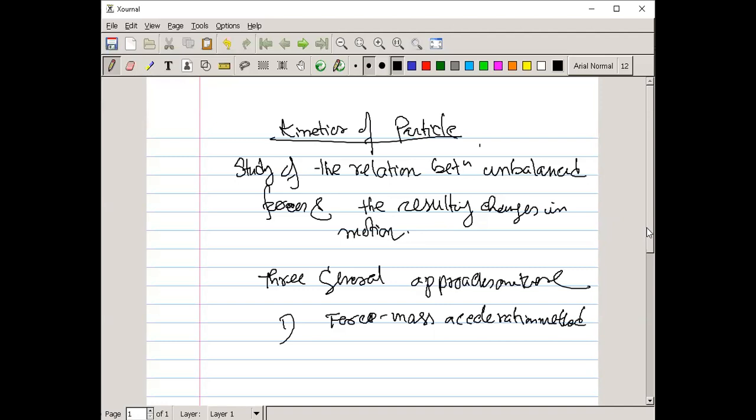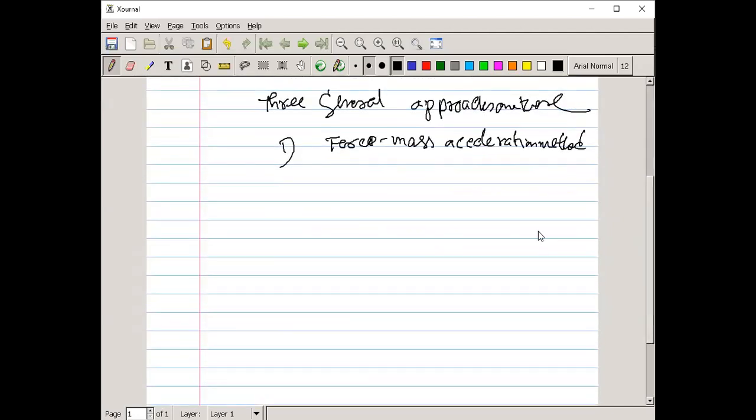Another one is the use of the work energy method, work energy principle method. Now the impulse and momentum method.